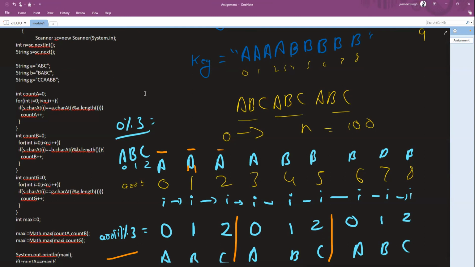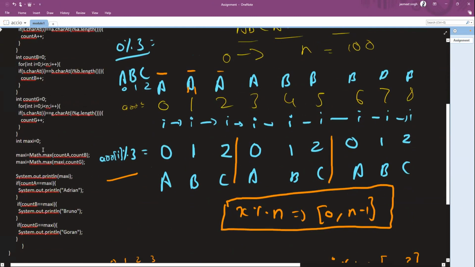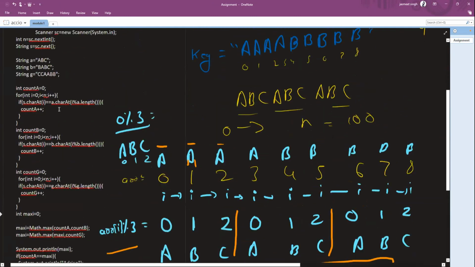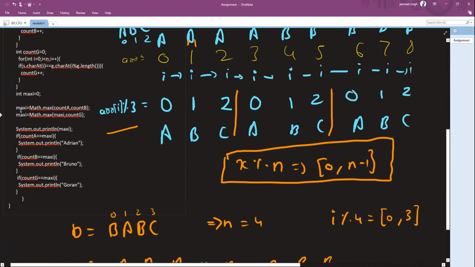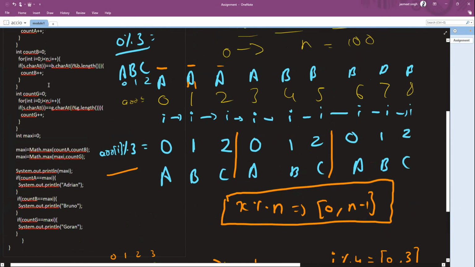Right. Apart from this, the second part of this problem was first finding out the number of matches and then finding out which one is the maximum. So we figured that out using this also. Yes, this is clear now. And then simple printing as per the requirement of the problem. Okay, 3 steps: inputs, computation, and outputs, right?